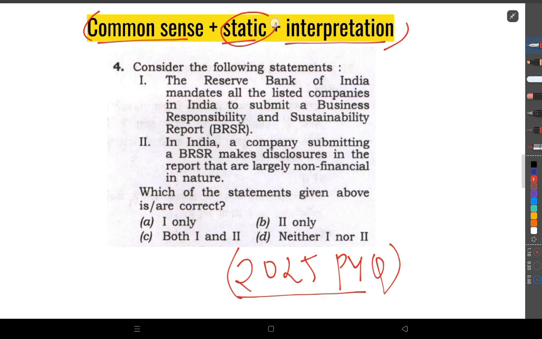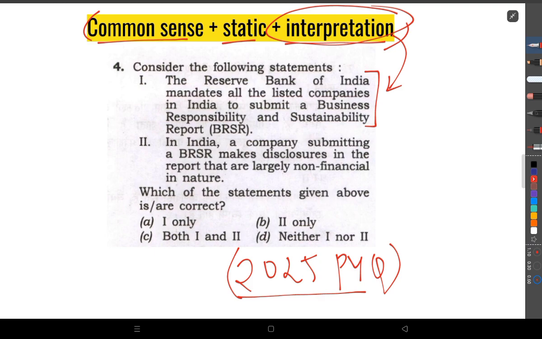So let's begin with static. Static is nothing but your static knowledge. When you prepare for prelims, you'll be studying some core topics, which we call the static topics, which remain static throughout the time and which are of high importance. So they're core topics, and they can be called static as well.